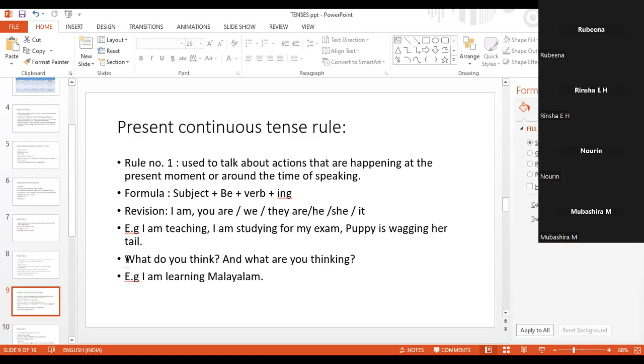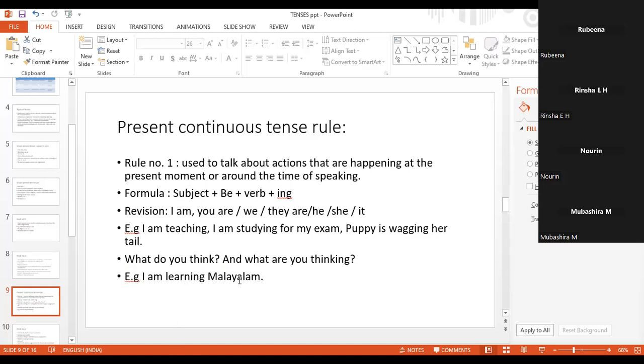Now please look at this sentence. What do you think, or what are you thinking? Which one is present continuous tense? Can anybody tell the class which one is present continuous tense? What are you thinking? Okay, this is present continuous tense, right? Yes. So we are following the formula.